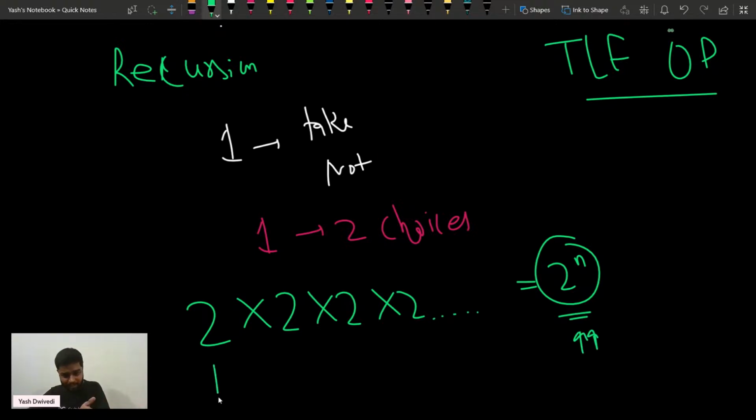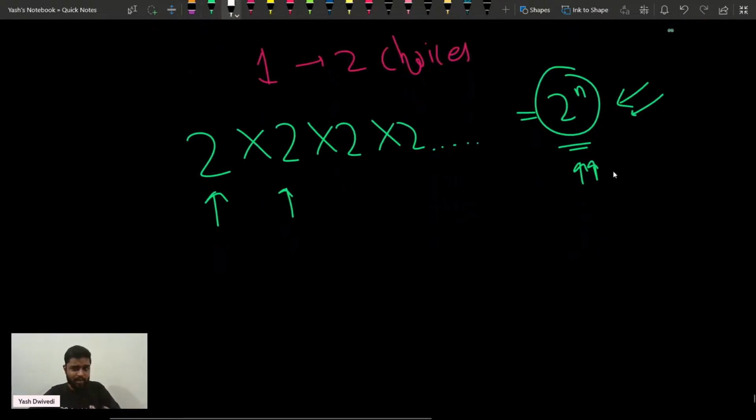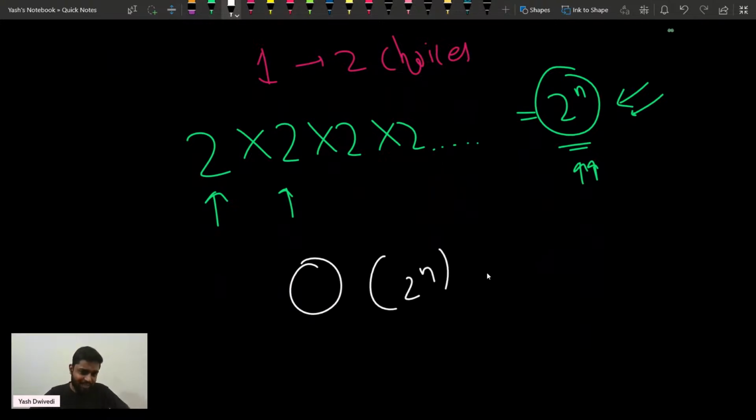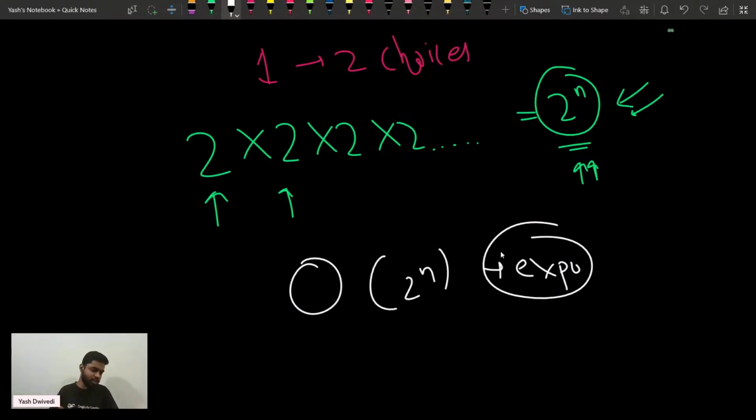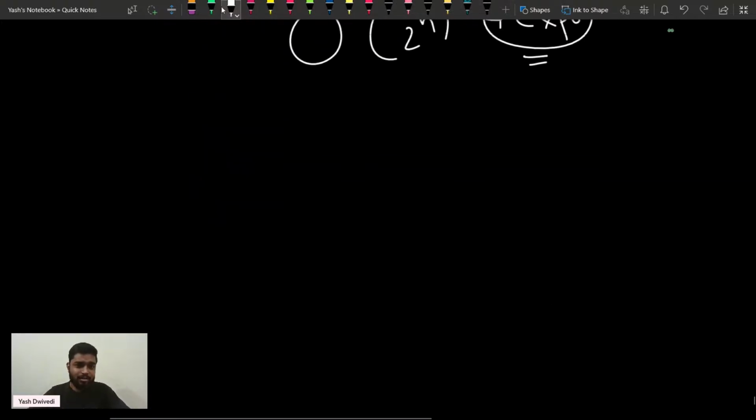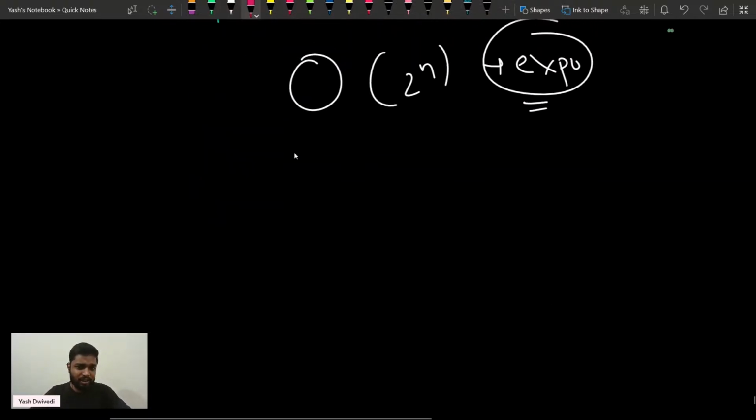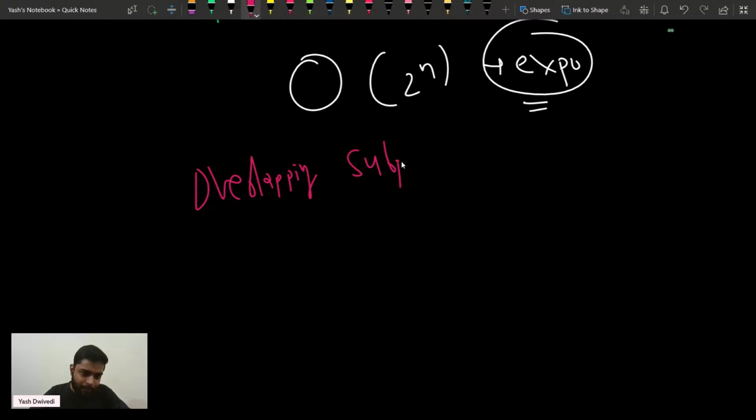So the overall complexity for generating all the possible subsets is going to be nothing but 2 to the power n, right? It is going to be exponential in nature. You can write expo in the chat. And since it is exponential in nature, this is what is happening when you use recursion. There are a lot of overlapping subproblems.